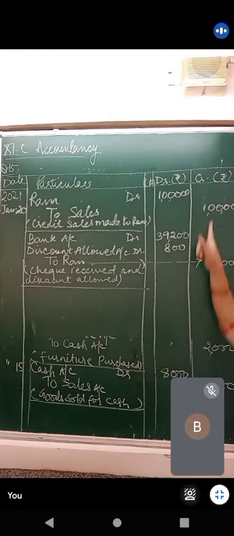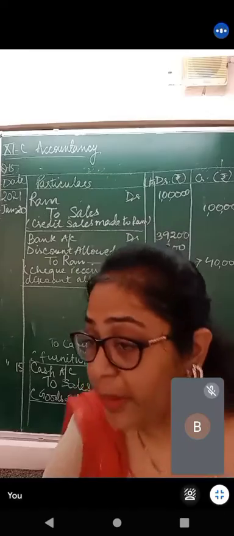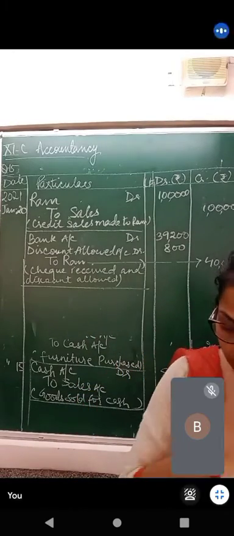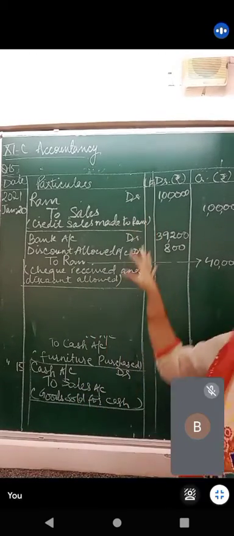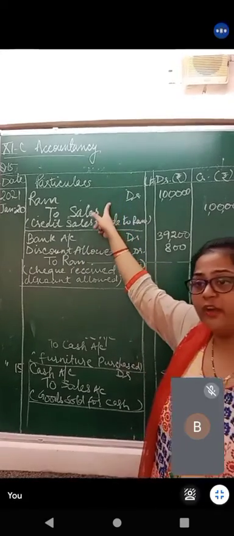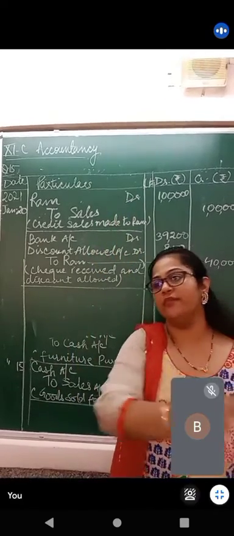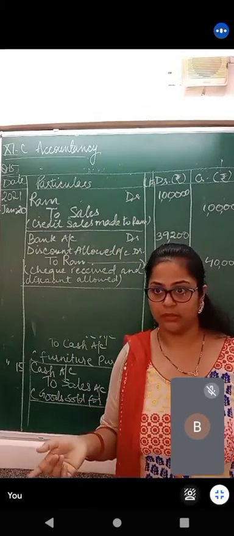Now what about the remaining 60,000? है ना? जब उसका कोई इंफॉर्मेशन हमें मिलेगा तब हम उसे डील करेंगे. Until then, we don't have to do anything for that. So this is how you will complete a journal entry where you have made a credit sale, and you have received some portion of the amount, and you have allowed a discount also.